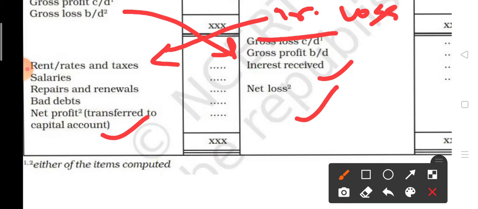Now children, when you are preparing the trading account, the answer will come as gross profit or gross loss, and in the profit and loss account the answer will come as net profit or net loss.